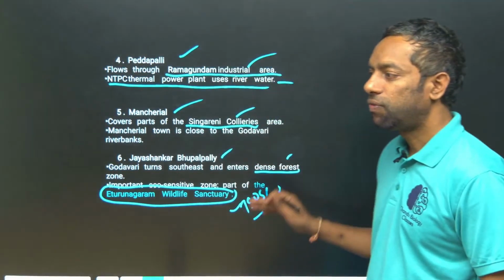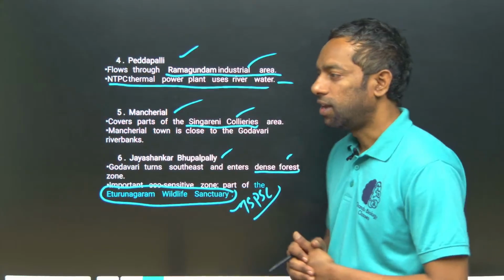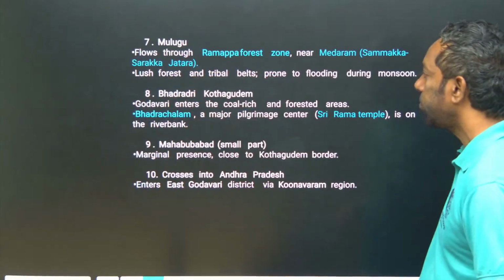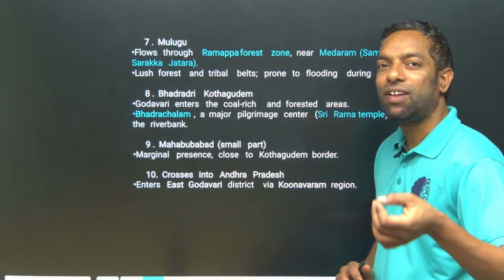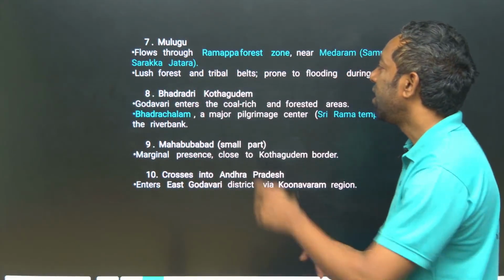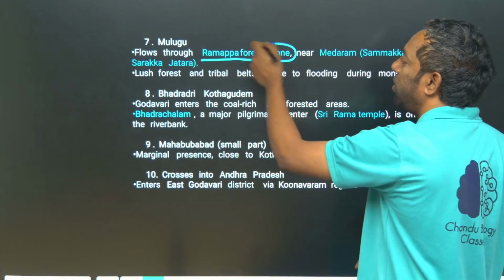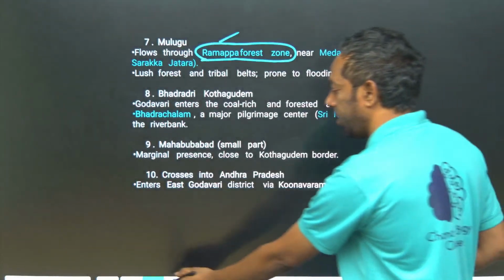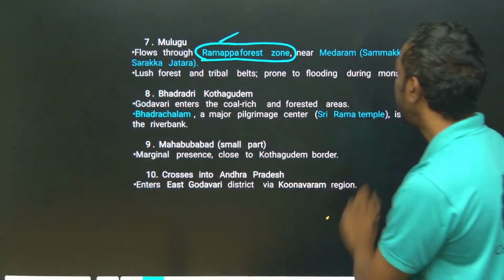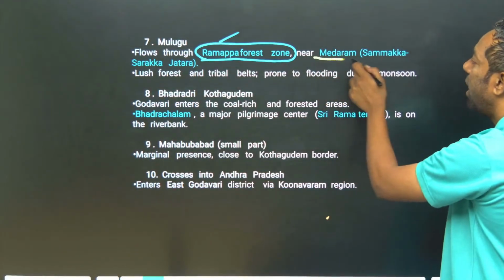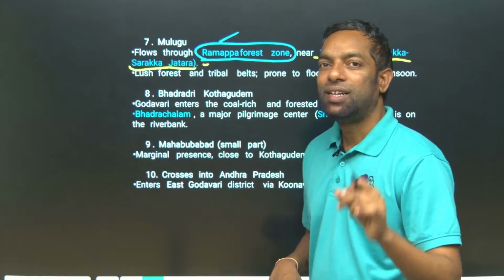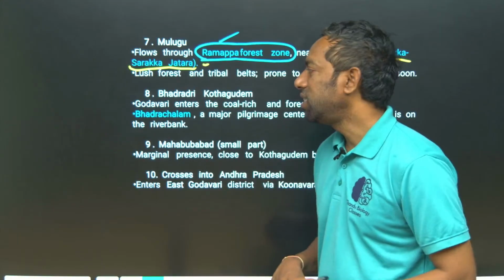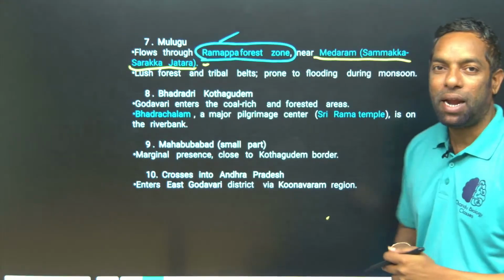Guys, just focus on it. Next is Mulugu district. The Godavari River flows through the Mulugu district. There is the Ramappa forest zone. There is the Medaram Sammakka Sarakka Jatara. The speciality is that the Godavari River is attached here, with the Sammakka Sarakka Medaram Jatara.